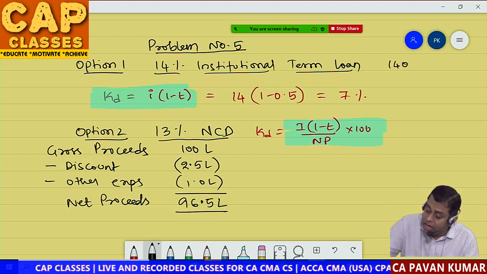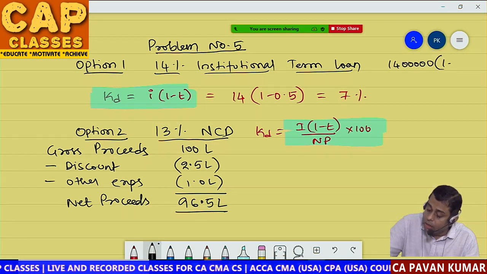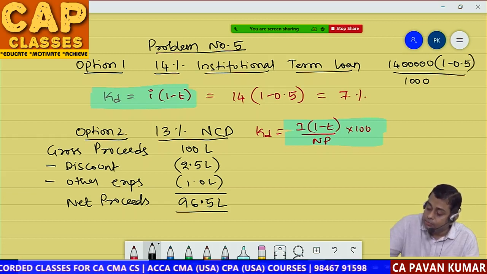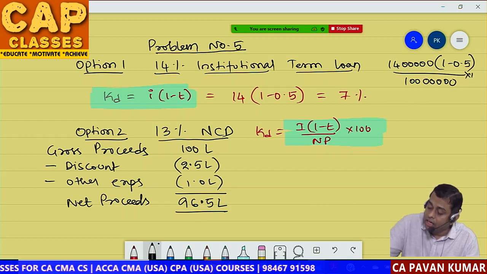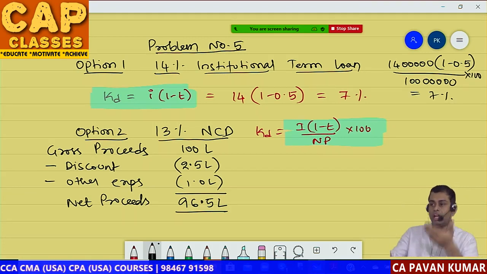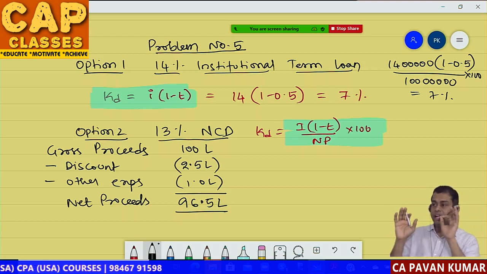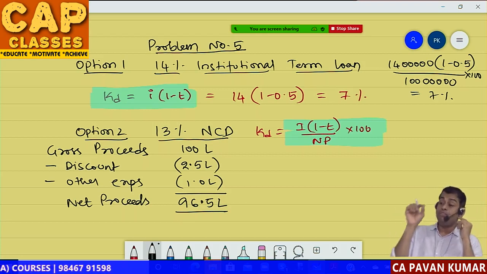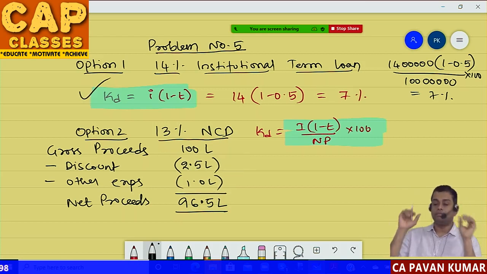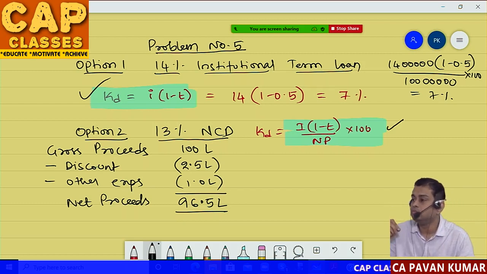So it will become 14 lakhs into 1 minus 0.5 divided by net proceeds, which is 100 lakhs only, into 100. That will come to 7% only, no? So whether you take total amount or you simply take the interest, it will be same. That is the reason when issue expenses are not there, go with the first formula. When issue expenses are there, then you have to come to this formula.